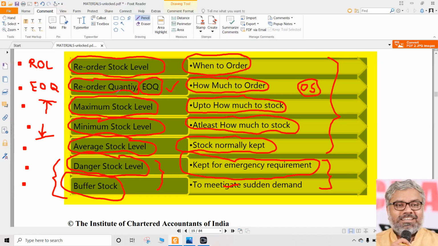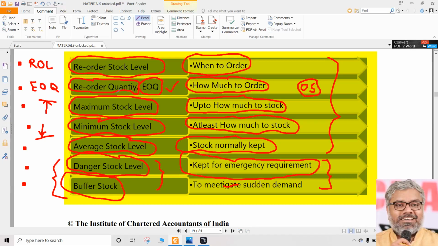You cannot say it is a judgment of the storekeeper. Storekeeper will have a look at that. Okay, maybe if he feels that the stock has to be purchased, then he will place a purchase requisition. If that happens, that is dangerous for organizations. That is unscientific methodology. So system should be there, not human beings. People will come, people will go. So judgment of the storekeeper, judgment of the purchase manager should never be generally the criteria for doing the inventory control. That is why we need a proper mechanism, proper system, set system.